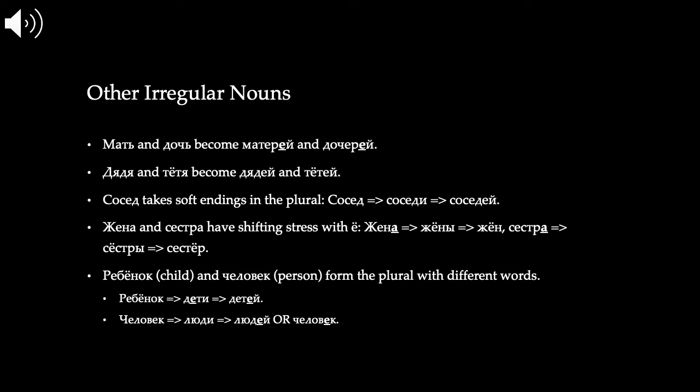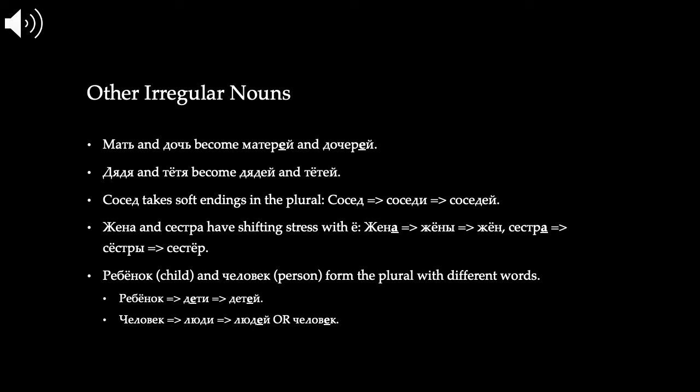Жена, wife, and сестра, sister, have a shifting stress and their ye goes to yo. So we have жена, nominative singular, becomes жёны, nominative plural, and then жён, genitive plural. Сестра, sister, becomes сёстры in the nominative plural, and сестёр in the genitive plural.